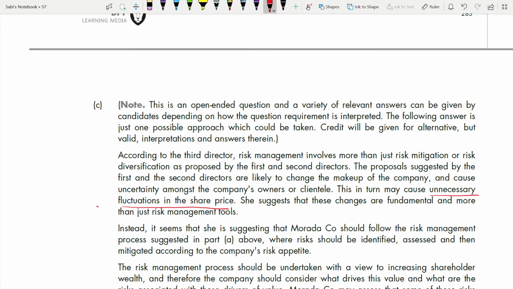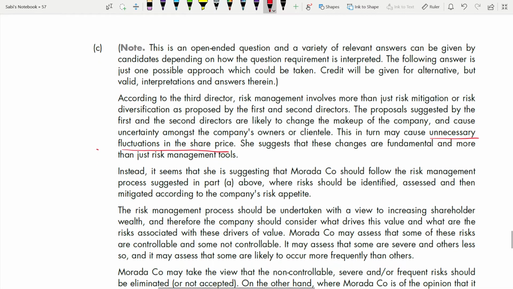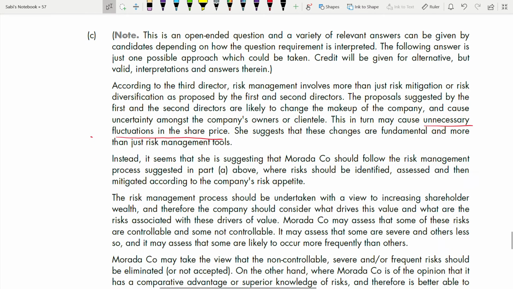Okay. Instead, it seems that she is suggesting that Morada should follow the risk management process suggested in Part A above, where risk should be identified, assessed, and then mitigated according to the company's risk appetite. So he's saying risk first should be identified, then it should be assessed, then it should be mitigated according to the company's risk appetite.